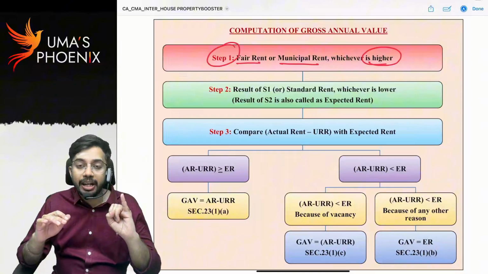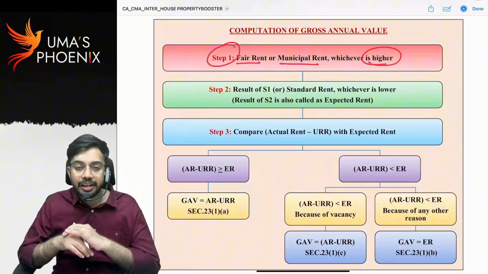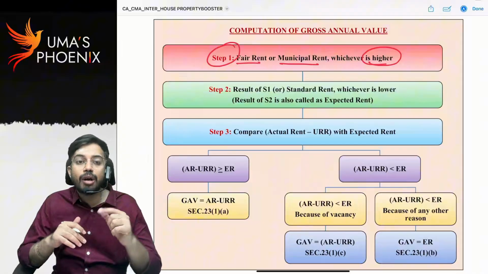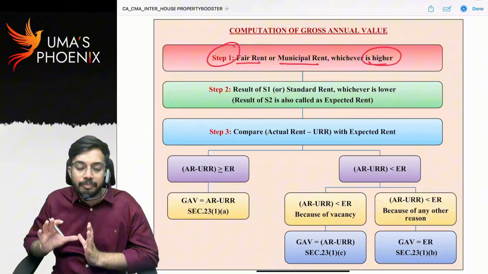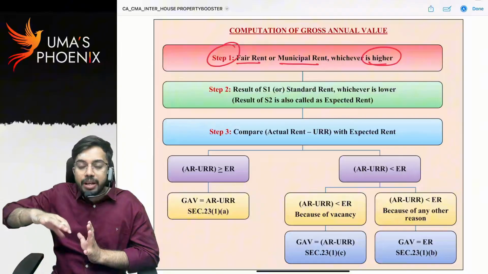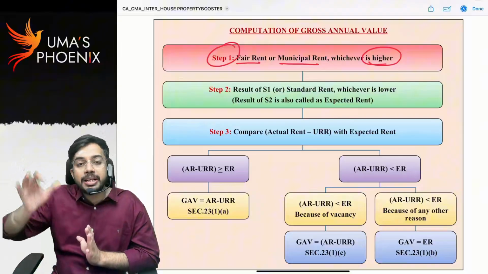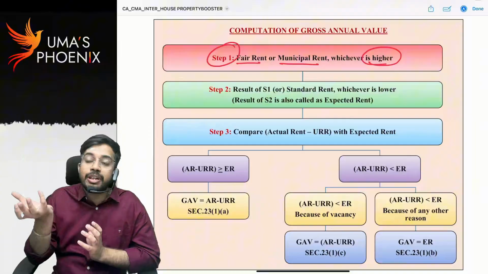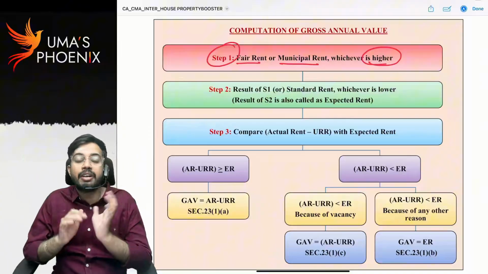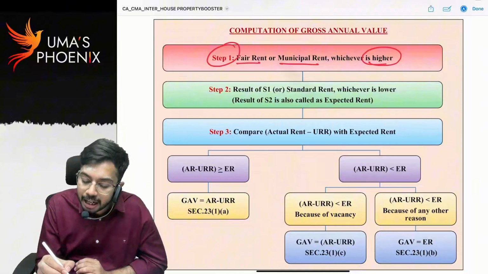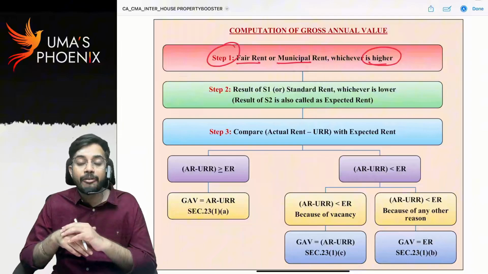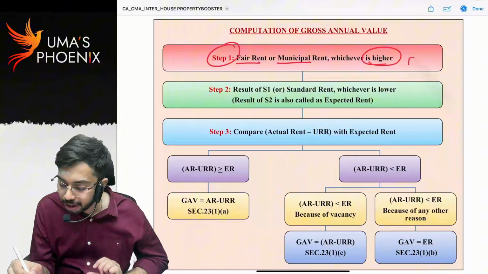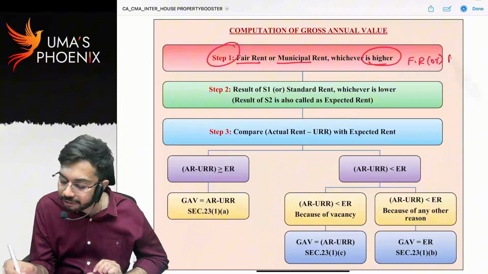Step 1, fair rent or municipal rent, whichever is higher. Fair rent means what? Rent of similar property in the same locality. Like I'm living in a 3 BHK flat. If in my locality, the same kind of 3 BHK flat is there, whatever rent that the same 3 BHK flat fetches, that rent we call as fair rent. Municipal rent means what? Whatever rent is fixed by municipal authorities for collecting municipal taxes, that type of rent we call as municipal rent. So fair rent or municipal rent, whichever is higher.